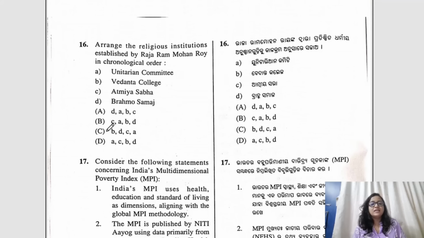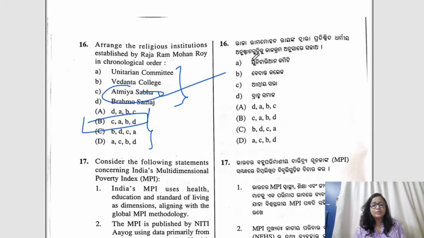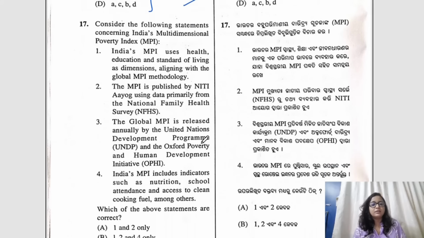Moving to question number 16, arrange the religious institutions established by Raja Ram Mohan Roy in chronological order. So you just have to think of the organization which was founded at the very first, and then the later ones you can gradually go ahead with. So the correct, of course, the first one would be Atmiya Sabha, C. Okay, and in which of the options is C there at the first? Only in B, so B would be the correct answer. Okay, so you just have to think which was the first one which was established by Raja Ram Mohan Roy. It is of course Atmiya Sabha. It was founded in the year 1815, making B the correct answer.